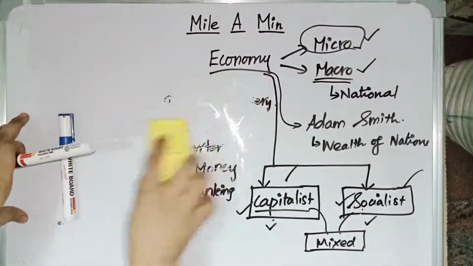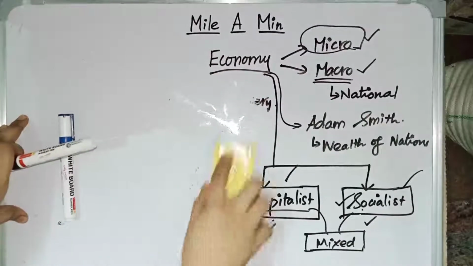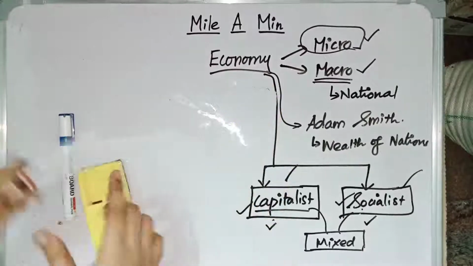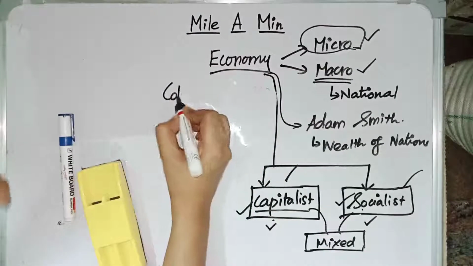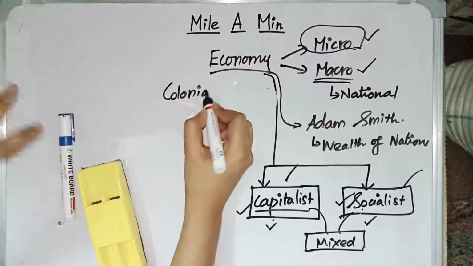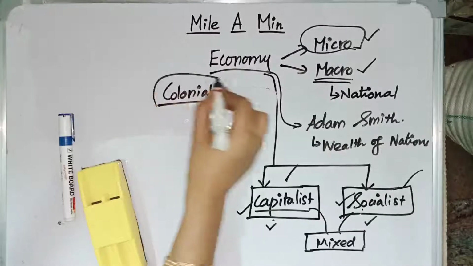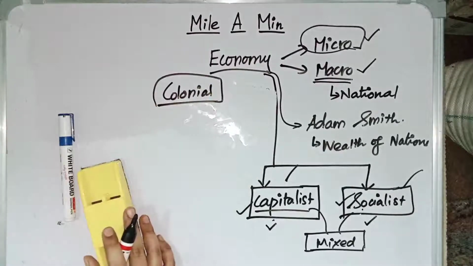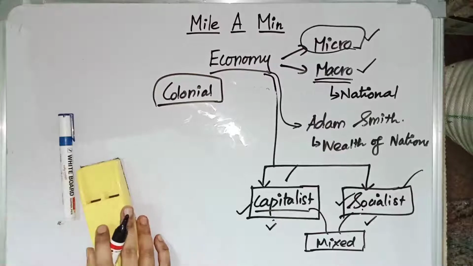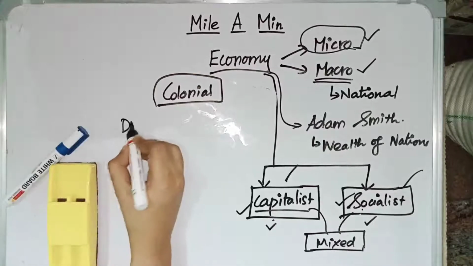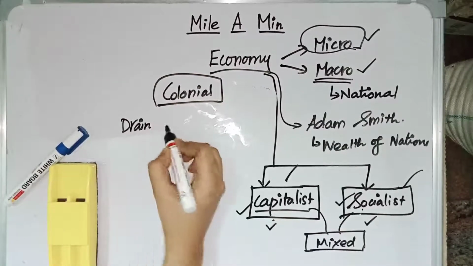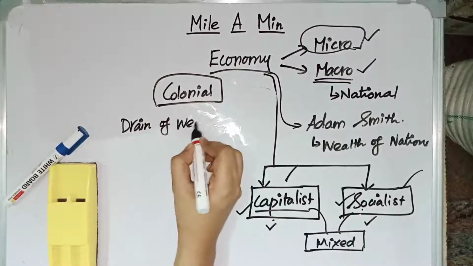And before this mixed economy, what we had was a colonial economy. A colonial economy is nothing but an economy that serves another economy. For example, the Indian economy served the British economy, and that is called a colonial economy. Because of this colonial economy, our wealth was drained. It is said as drain of wealth. Drain of wealth is a theory by Dadabhai Naoroji. There are many books which dealt